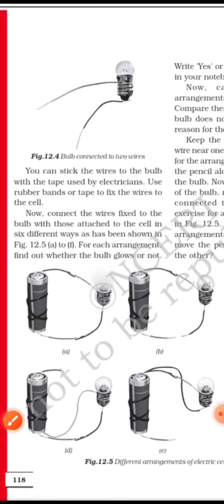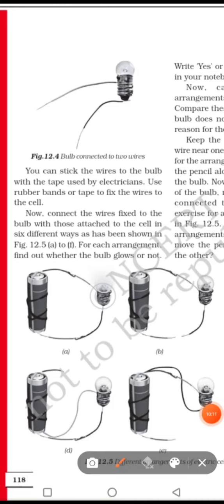So what we have to do, we will stick the wires to the bulb with the tape used by electricians. With the help of electrician's tape, we have to attach and connect these wires to the bulb. Now, what will happen on connecting the wires? If we connect these wires, we will see that the bulb is glowing here.